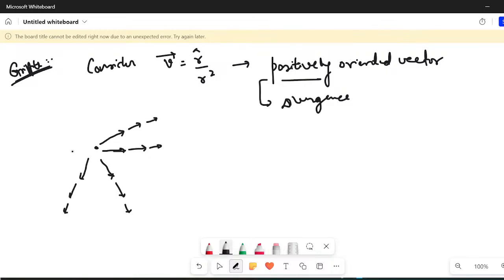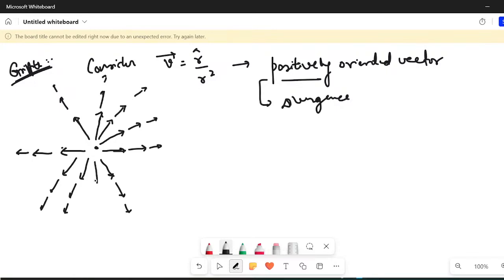Yes or no? Please let me know in your comment section. Is that understandable or should I repeat it? So basically, if I make an idea of the vector field, it would be this way. I hope it is understandable.